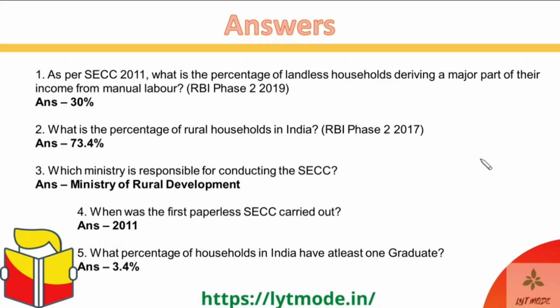All right. So now you can even go through the questions that I gave you in the beginning. The first one was, as per the SECC 2011, what is the percentage of landless households deriving a major part of their income from manual casual labor? Manual casual labor. Okay, and this is landless. So they are talking about landless plus MCL category. And the answer for this is 30%.